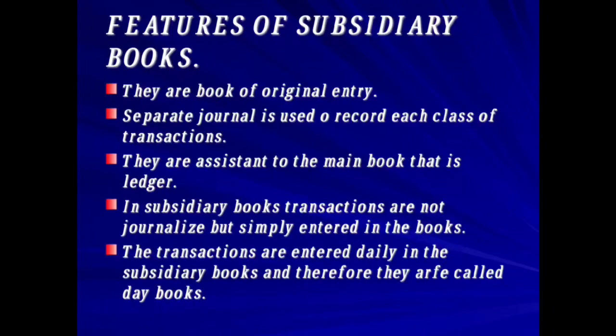In the journal we used to record the transaction along with a narration, but here there is no need to record any journal entry. We just enter what has happened, whether it is purchase, sales, purchase returns, sales returns or any cash transaction, without mentioning any narration.